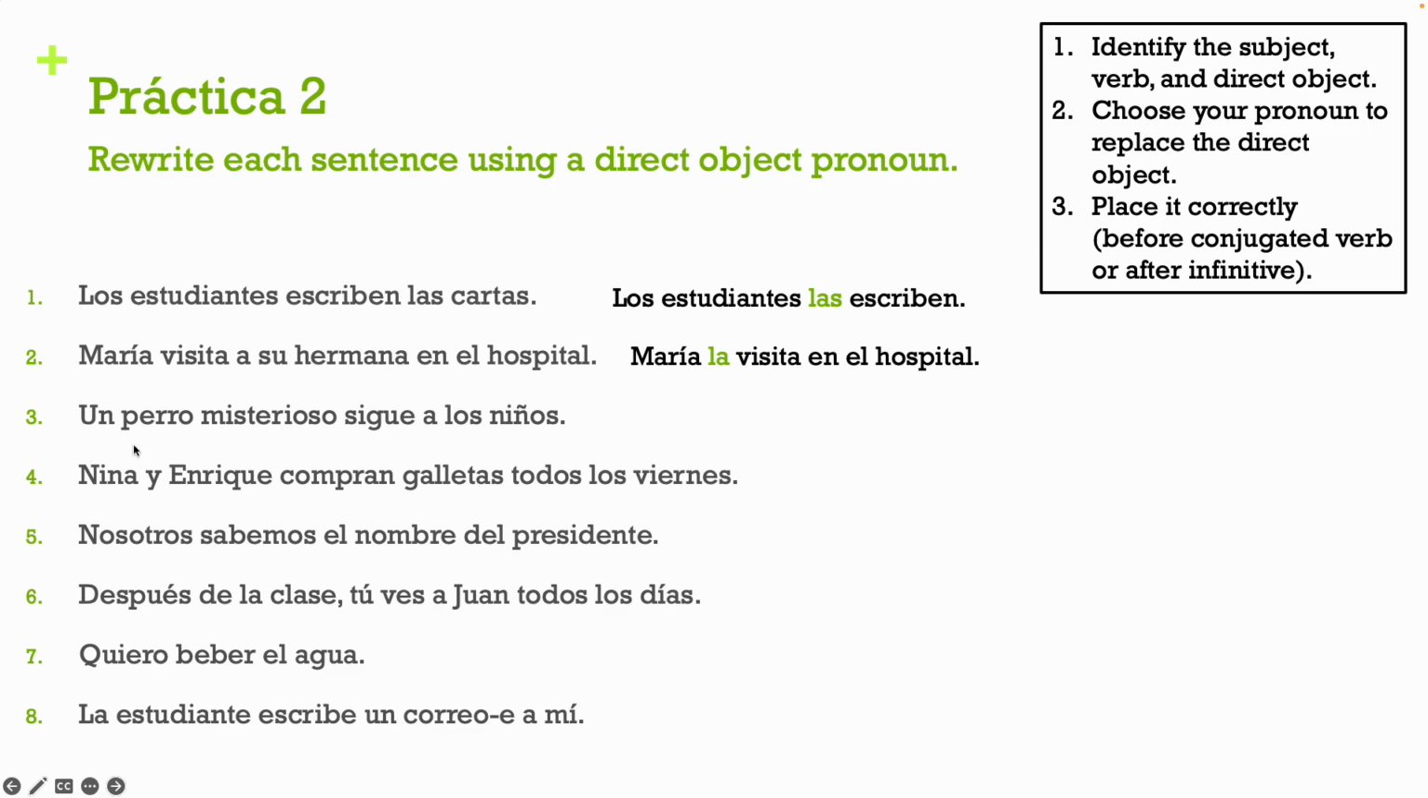3. Un perro misterioso sigue a los niños. We already dissected this sentence, so we probably remember that los niños was our direct object. The dog follows the children. Okay, so los niños, I'm going to replace with the pronoun los to say the dog follows them. Un perro misterioso los sigue. Again, my pronoun needs to come before my conjugated verb. Los sigue. So he follows them.